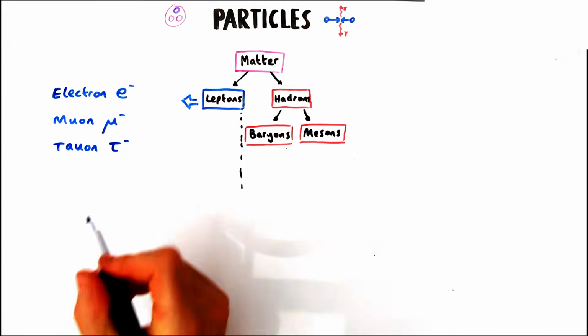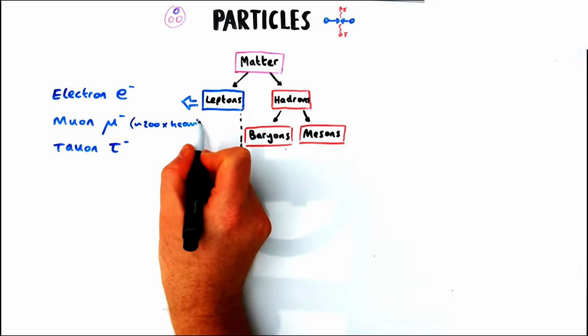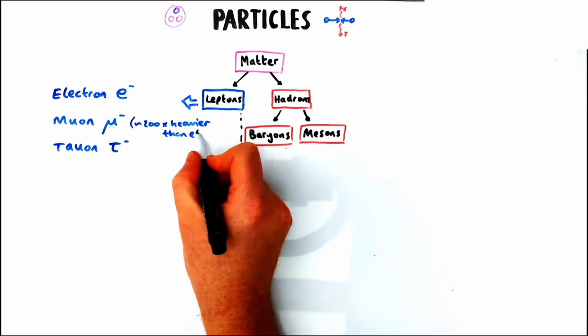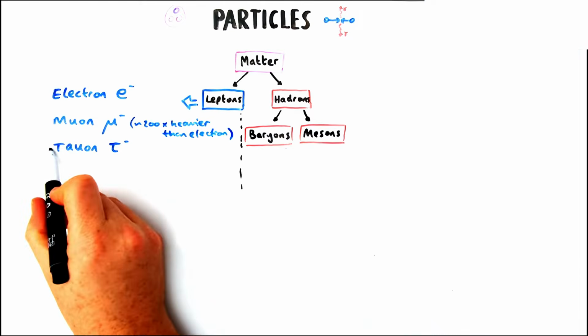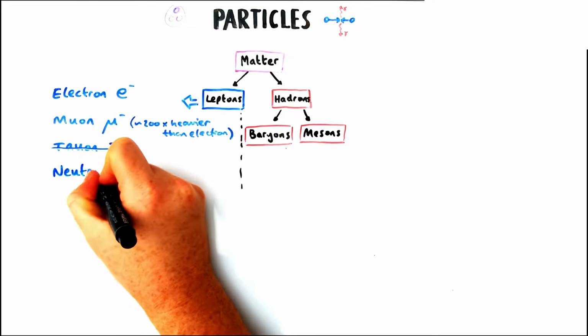Now muons, we come across where they are types of cosmic rays coming down to Earth. They're about 200 times heavier than the electron, still have a negative charge. Tauons are even heavier, but we don't come across those at A level, but it's useful to know they're there.